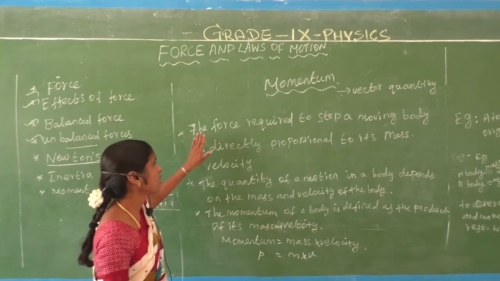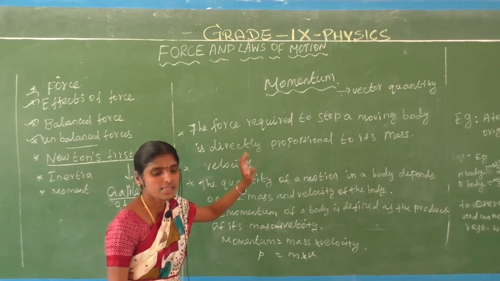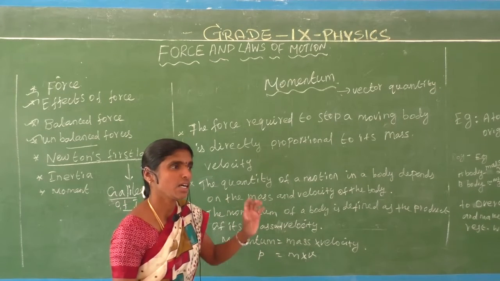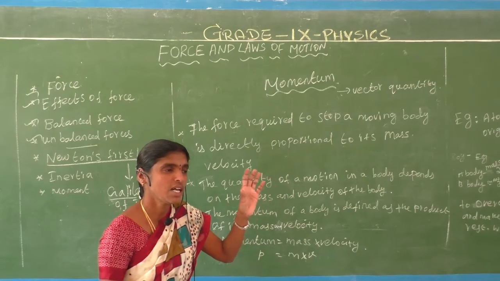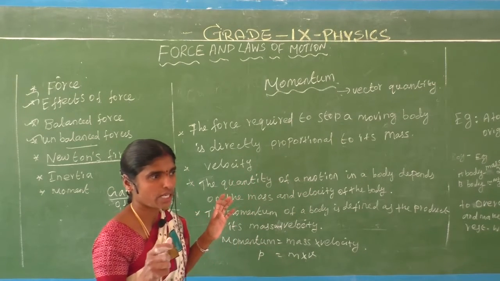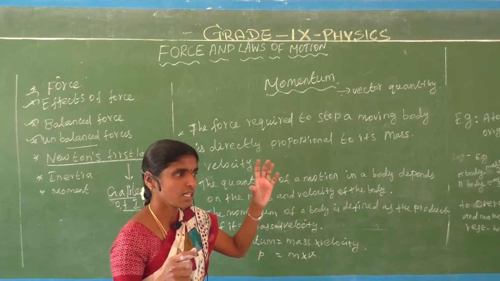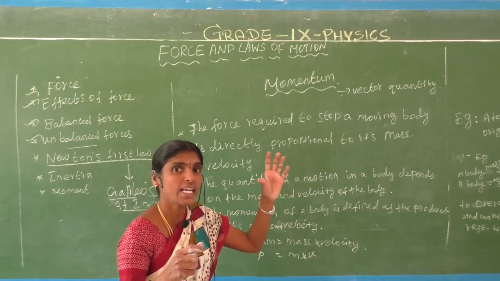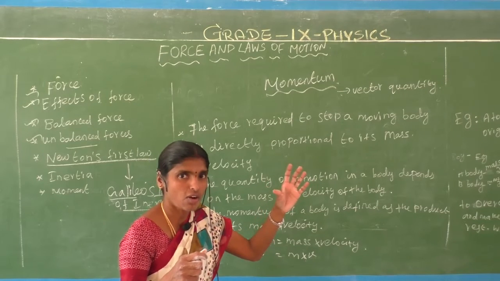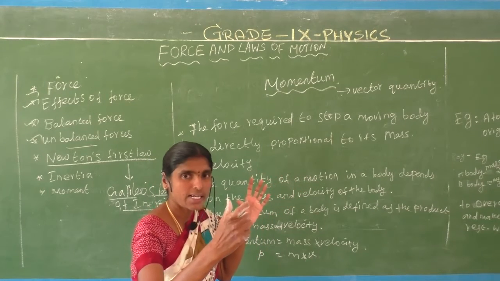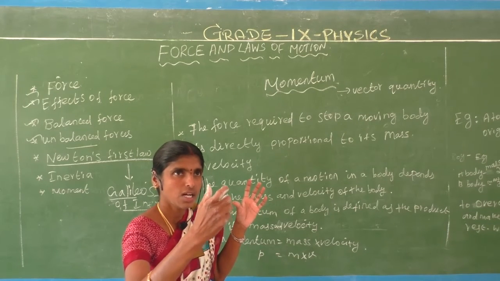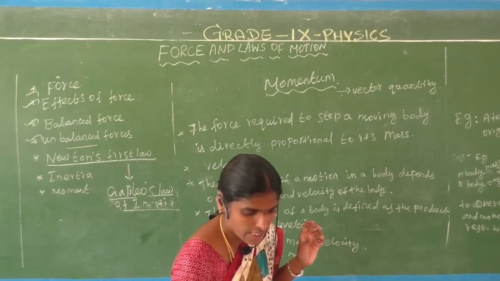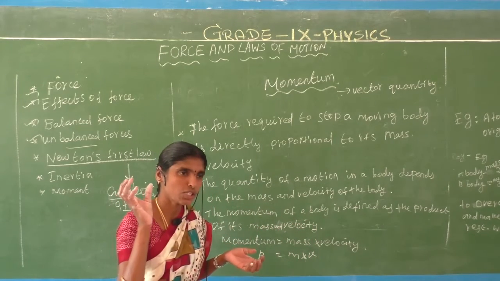What is meant by momentum? Take a cricket ball. We have already discussed inertia. Consider a cricket ball or a tennis ball. A cricket ball has a high mass, which means high inertia, a heavier object. A tennis ball has a low mass, which means low inertia. Now we throw the cricket ball, and it is going to have speed.